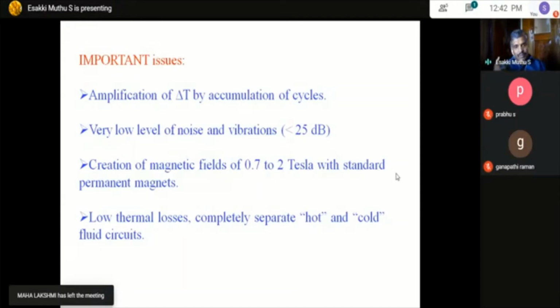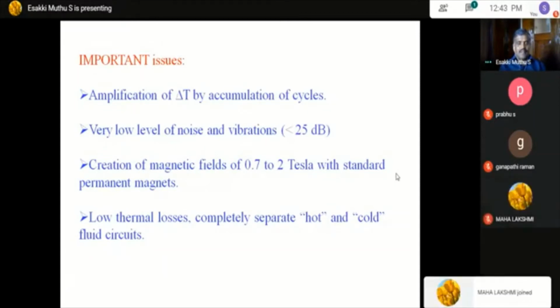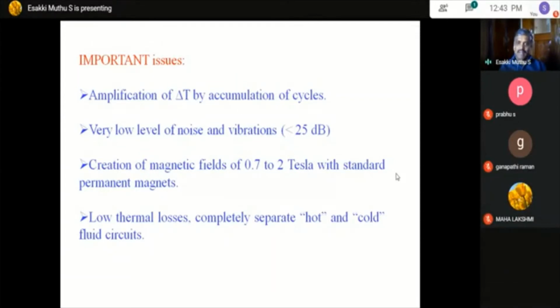If you want to go for a higher magnetic field above 2.5 Tesla, then again we need a low temperature facility, so it costs more. So for magnetic refrigeration, the material should give more efficiency at a low magnetic field, around below 2 Tesla. So that is sufficient.